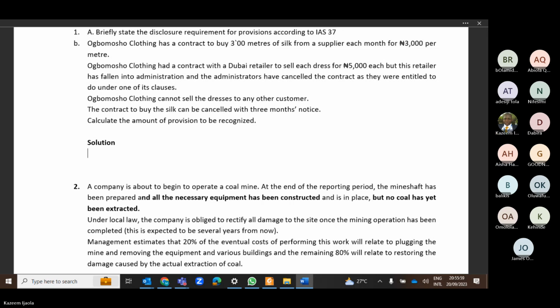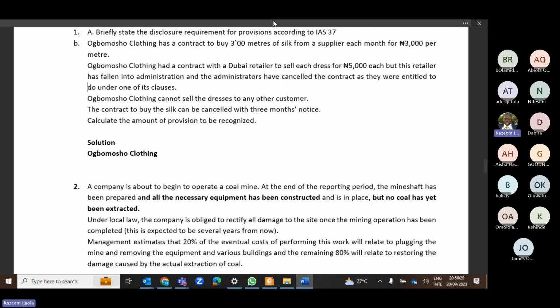Okay, all right. So the company name is Ogbomoso Clothing, right? Ogbomoso Clothing had a contract with a Dubai retailer to sell each dress for 5,000 each. But this retailer has fallen into administration and the administrator has cancelled the contract as they are entitled to do under one of its clauses.